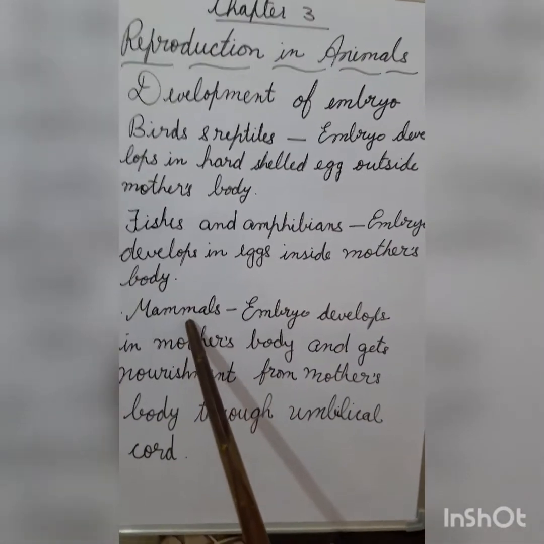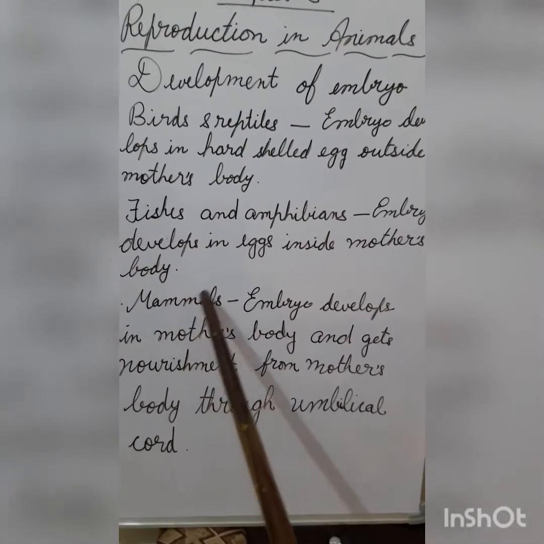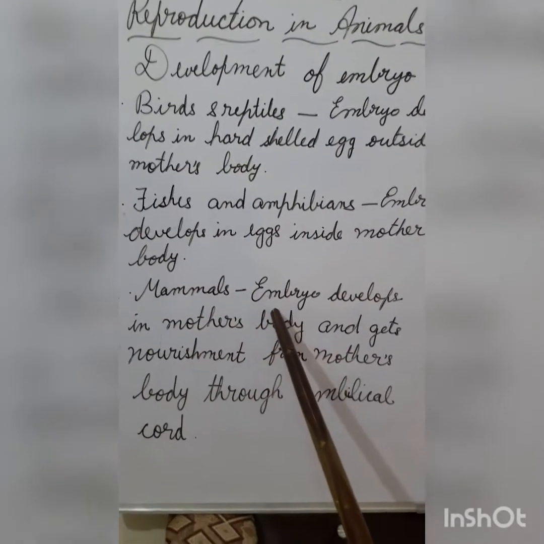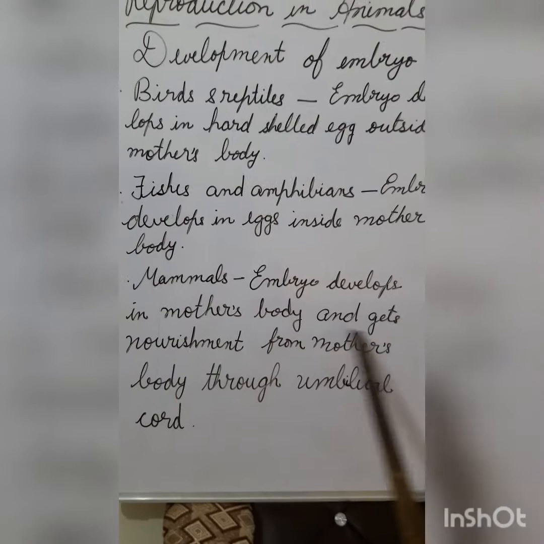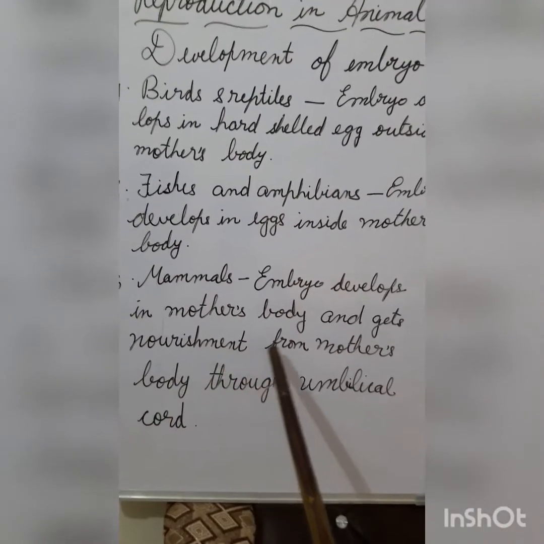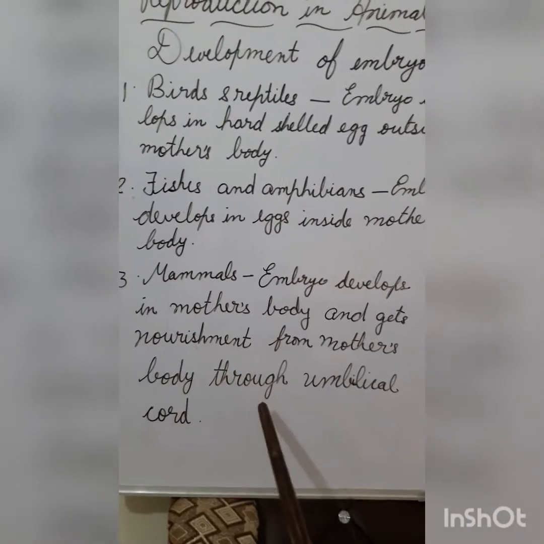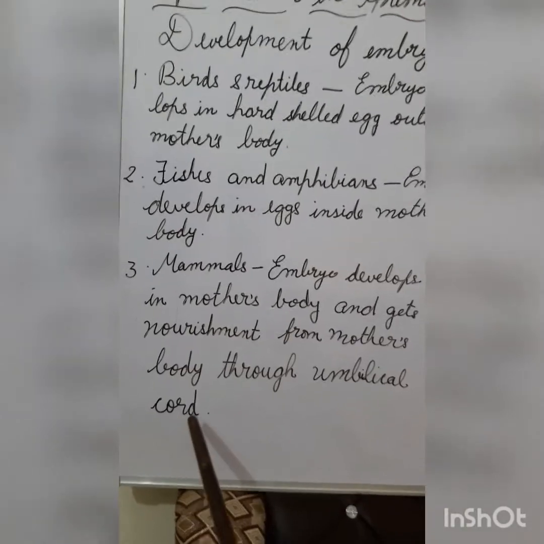In the case of mammals like human beings, cats, dogs, etc., the embryo develops in the mother's body and gets the nourishment for development from the mother's body through the umbilical cord.